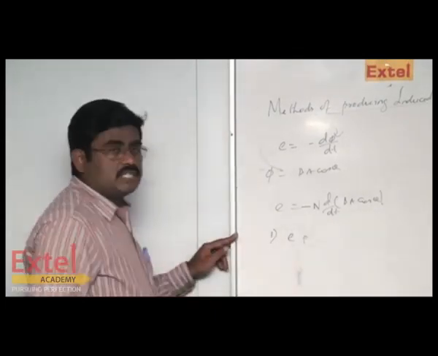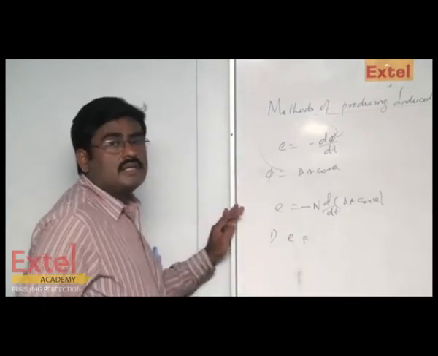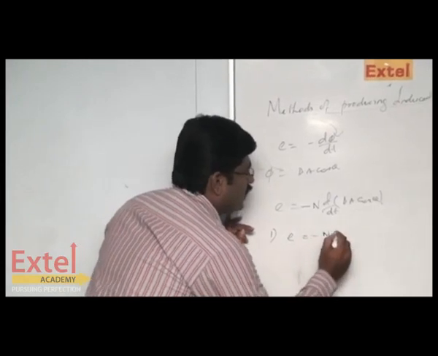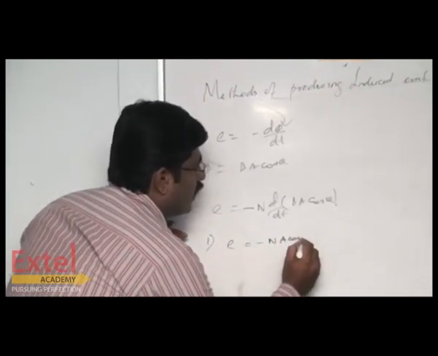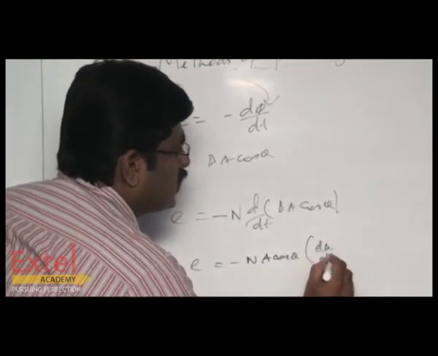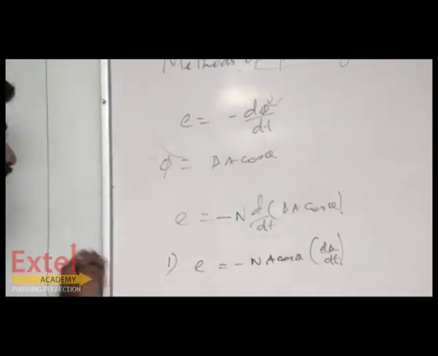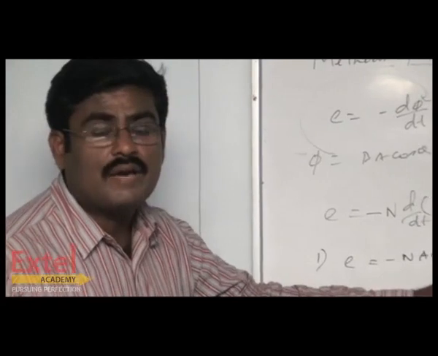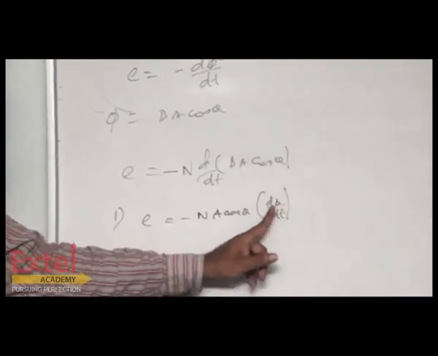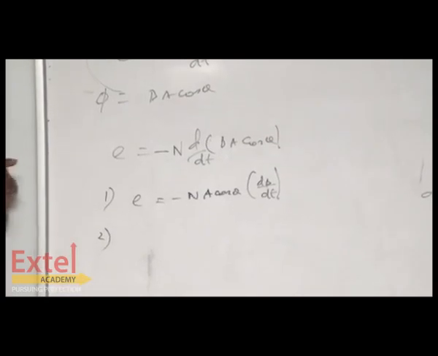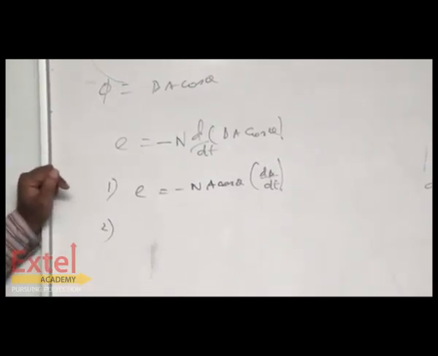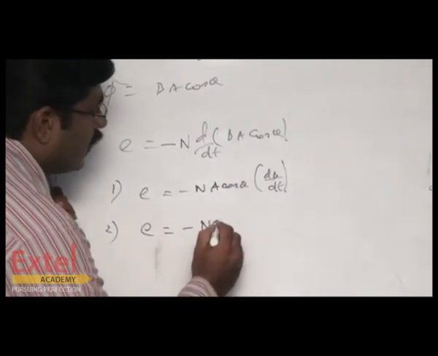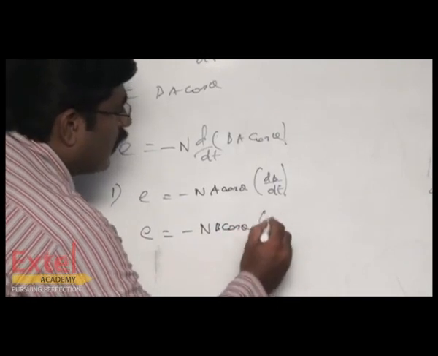E is equal to, which one is going to be changed? Keep that quantity under the d by dt. E is equal to minus N A cos theta dB by dt. So this formula can be written for the method of inducing EMF by changing only the magnetic field. See that I have enclosed only the letter B in d by dt. And second, I'm going to write the expression for the method of inducing EMF by changing the area. So E is equal to minus N B cos theta dA by dt.